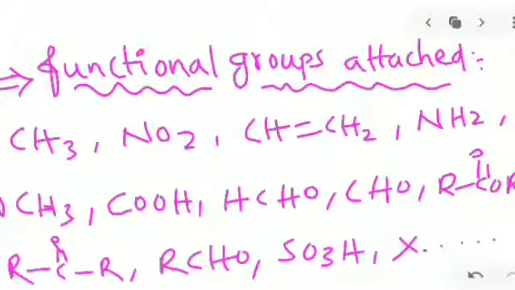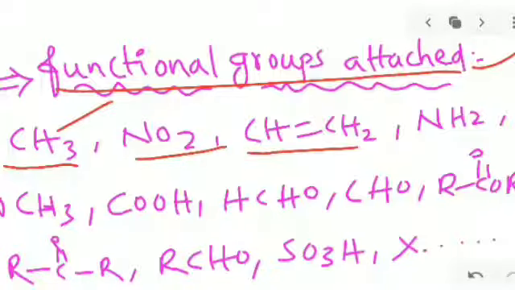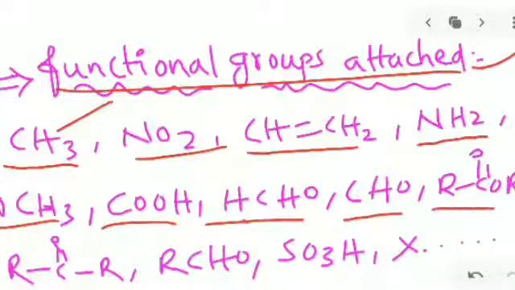Today we are going to see some functional groups on aromatic compounds. Here are some functional groups I wrote. First one is the methyl group. If a methyl group is attached on the benzene ring, what happens? Next nitro, alkene group and the NH2 group, methoxy group and carboxylic group, aldehyde, formaldehyde, and ester, ketone, and this is also an aldehyde formula. Next sulfonic and halogen groups.